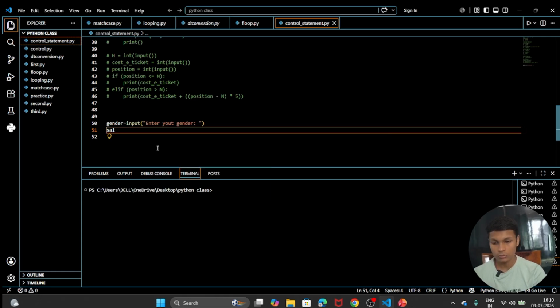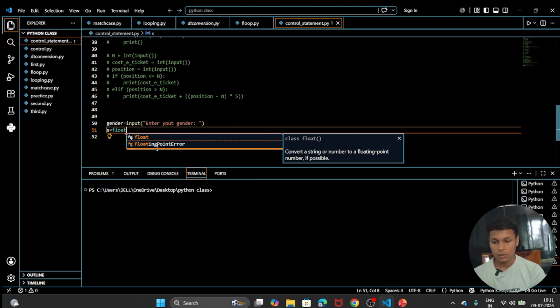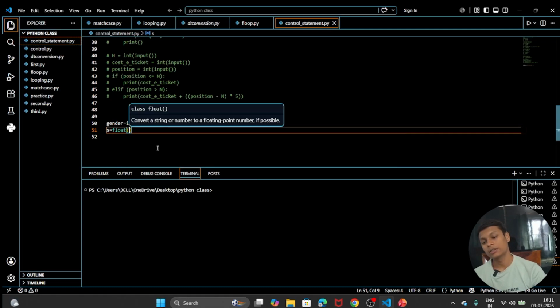So let's take it as S. S means salary, a simple thing we are going to take, so you can understand it better. So we are going to take here S equal to float. Why are we taking float? Because it was mentioned in the question that we have to take input as a float.